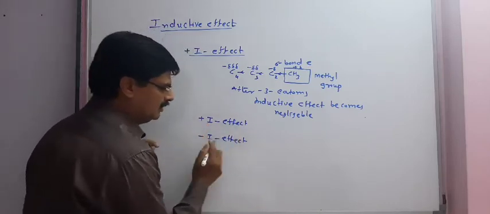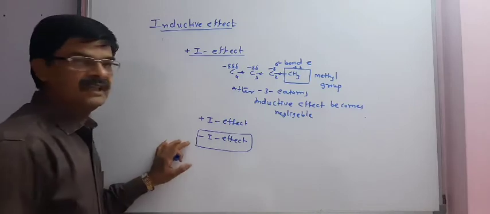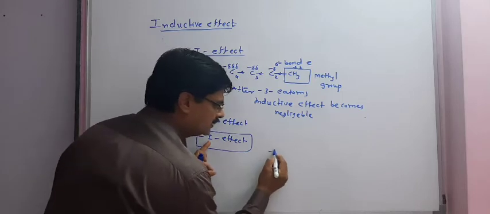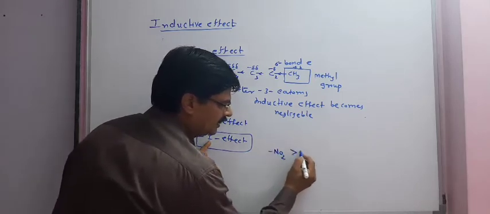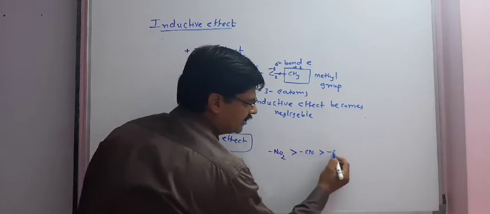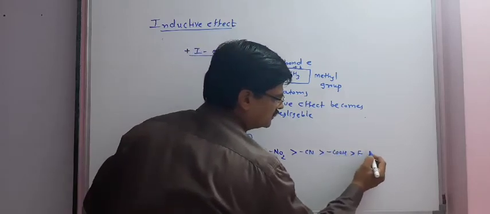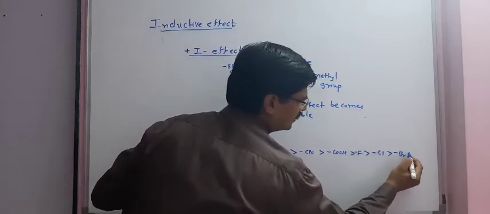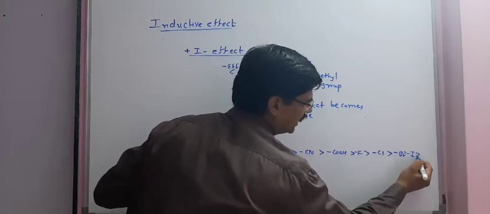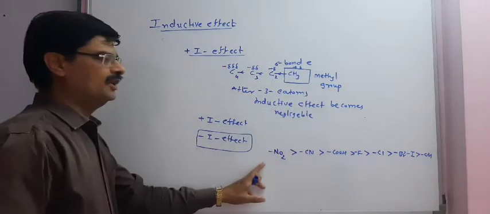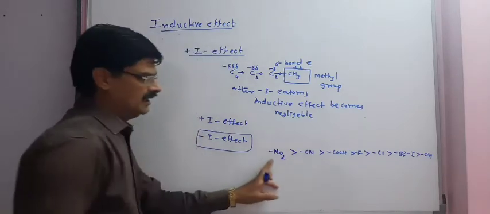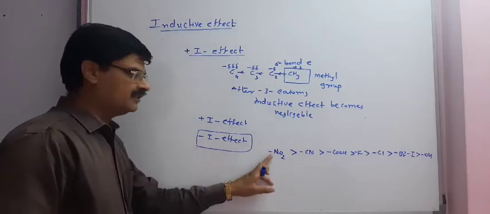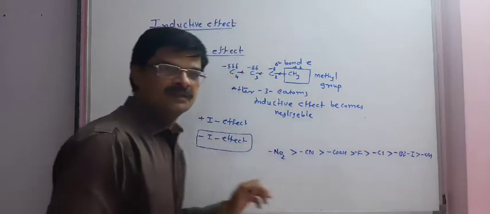Now we have to remember, for minus I effect there are some groups or atoms which act in this order: NO2 greater than cyanide group, greater than COOH group, fluorine, chlorine, bromine, iodine, and lastly OH group. So once more, if the groups are present in this priority order, then minus I effect with NO2 group is maximum and with OH group it is minimum.